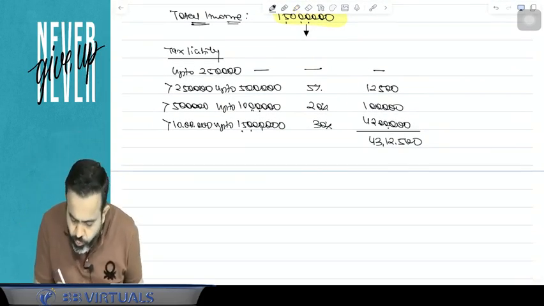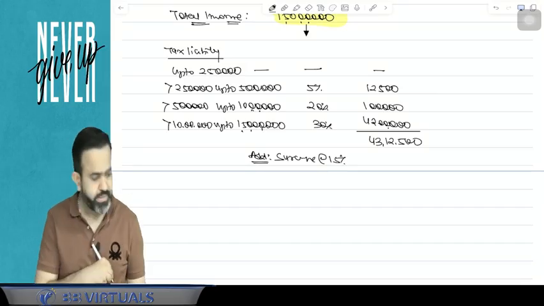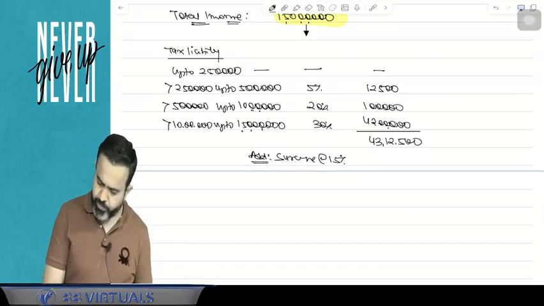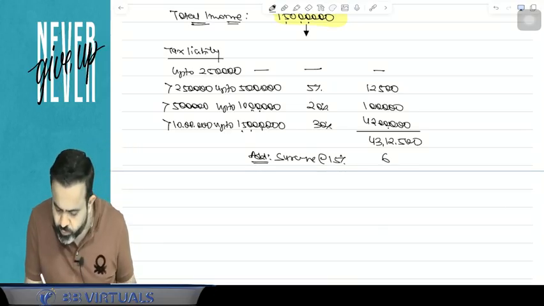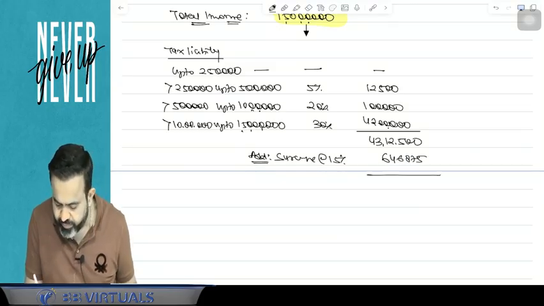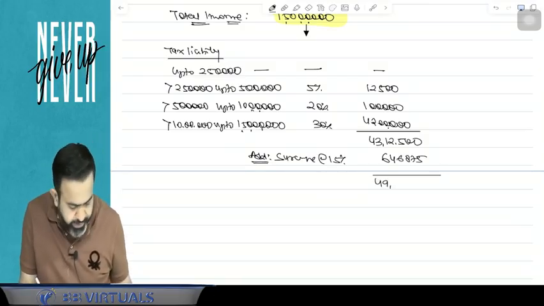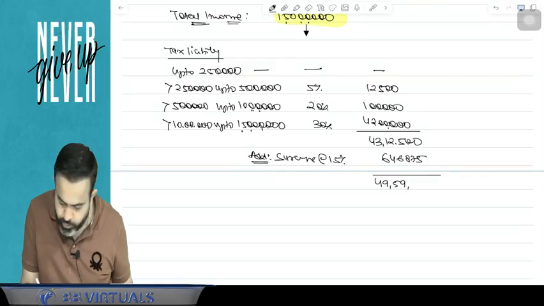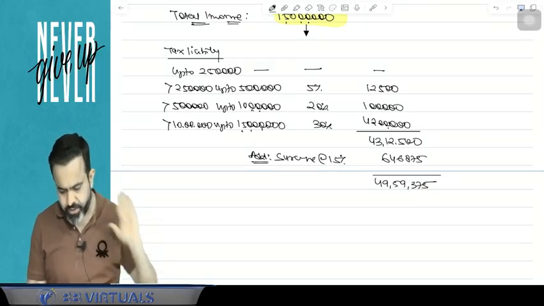So just you have to add surcharge at the rate of 15% of the taxes. So here 15% of taxes is your surcharge. So 43 lakh 12,500 multiplied by 15% comes to 6 lakh 46,875. So that is your surcharge. So total comes to 49 lakh 59,375. That is your total including surcharge.